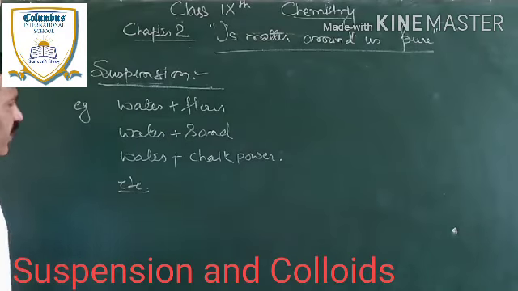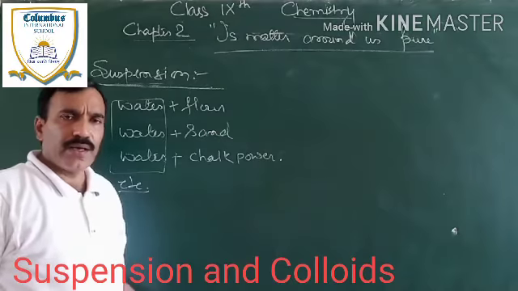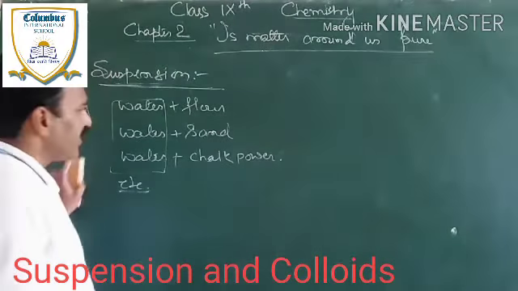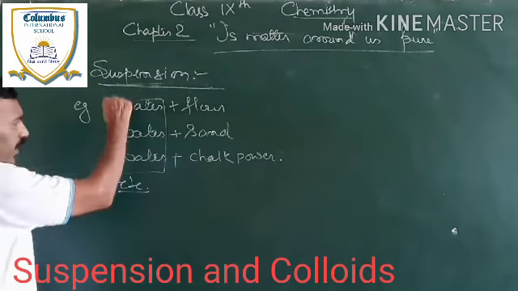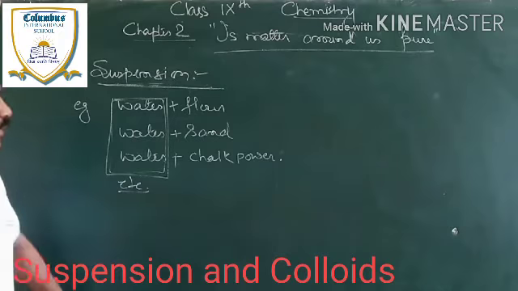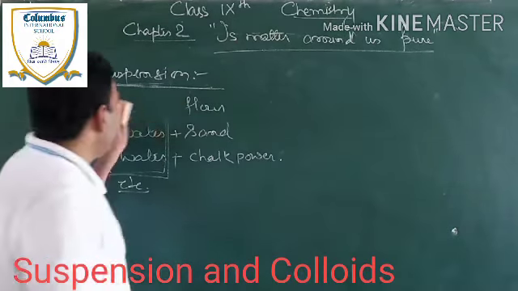In this case, the solvent in most cases is liquid. A heterogeneous mixture is one in which the particles are not distributed uniformly, that is the meaning of heterogeneous. The particles are bigger, so they can scatter the light and the light rays are visible in a suspension.